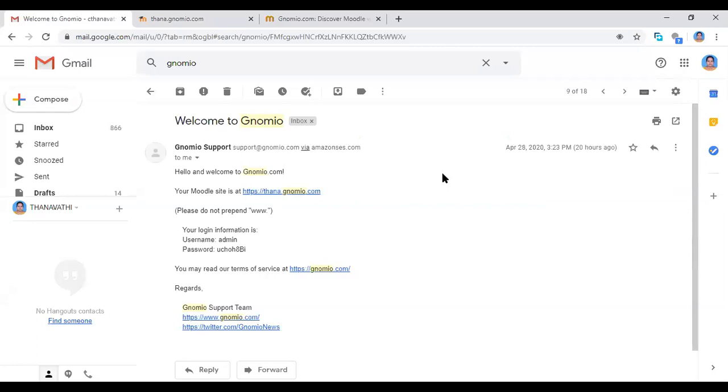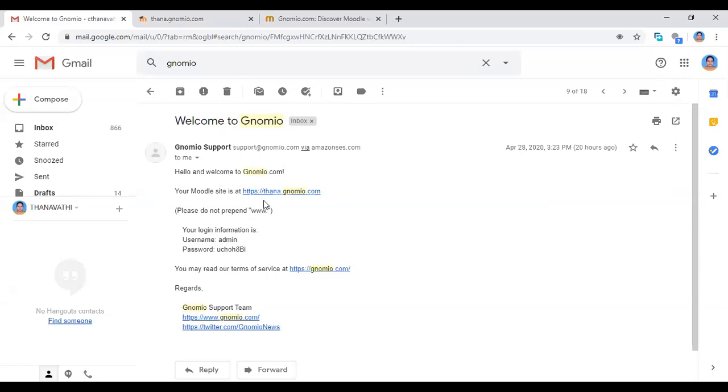They will take 3 to 6 minutes to create this site. Please wait for 3 to 6 minutes after receiving this mail. If you do not receive it in the inbox, check the spam folder and other folders.